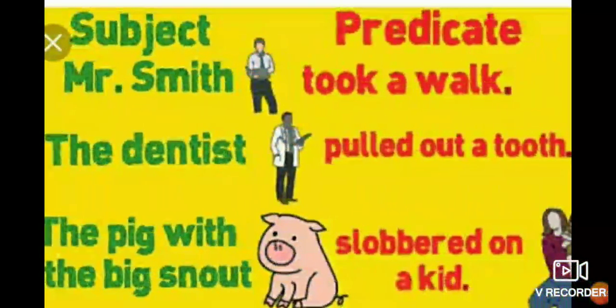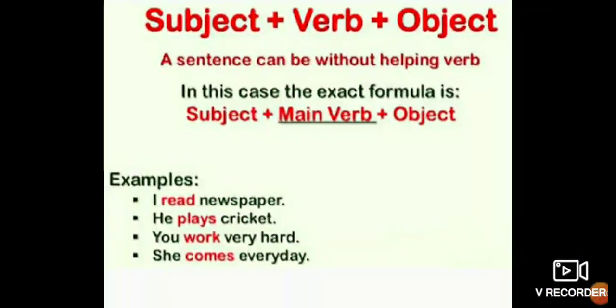Getting it? See, Mr. Smith took a walk. So Mr. Smith is the subject and took a walk is the predicate. The dentist pulled out a tooth. So the dentist is the subject here, and pulled out a tooth is the predicate. The pig with the big snout slobbered on the kid. See here, this is the subject and this is the predicate. So I think it is very clear to you what is subject and what is predicate, because the students do not know this. So first of all, that should be clear to you all.